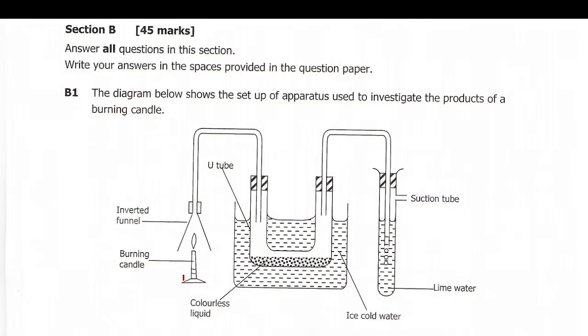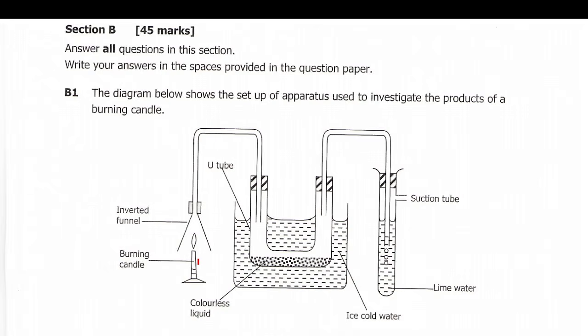What you should know is that the burning candle itself is an organic compound. When organic compounds undergo combustion, they form only two products: carbon dioxide and water. This is the result of combustion.